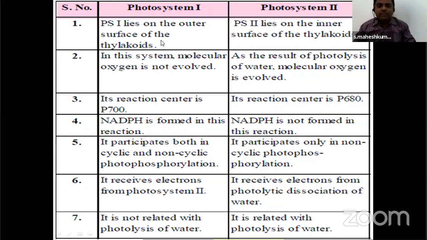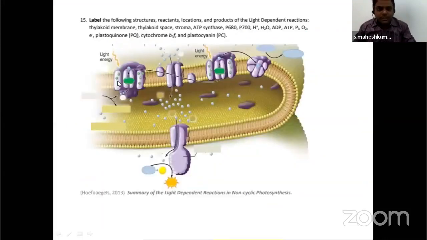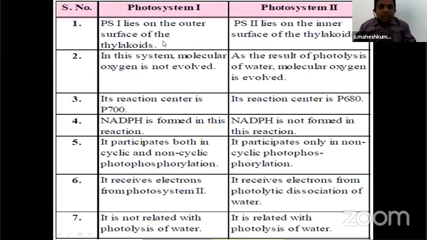PS1 lies on the outer surface of the thylakoid. See, here the surface is there. This is PS2, it came out of the line, and this is the inner side. So PS1 lies on the outer surface of the thylakoid, PS2 lies on the inner surface of the thylakoid. In PS2, oxygen is evolved. In PS1, oxygen is not evolved.